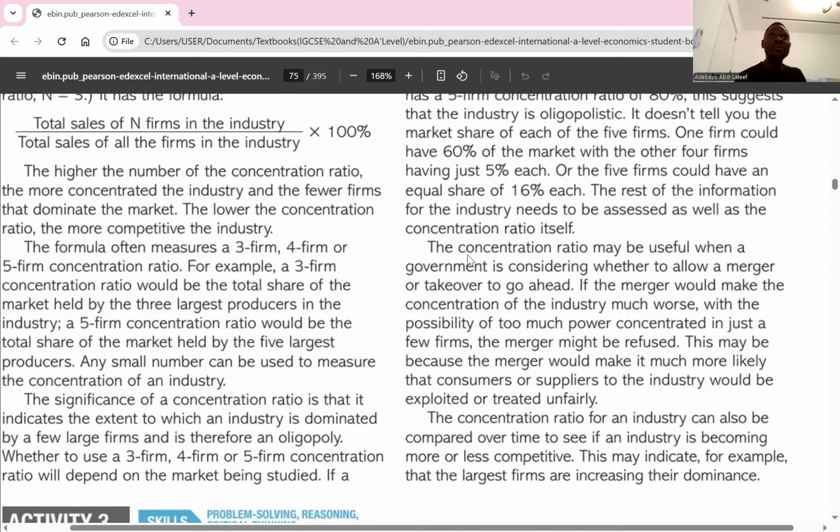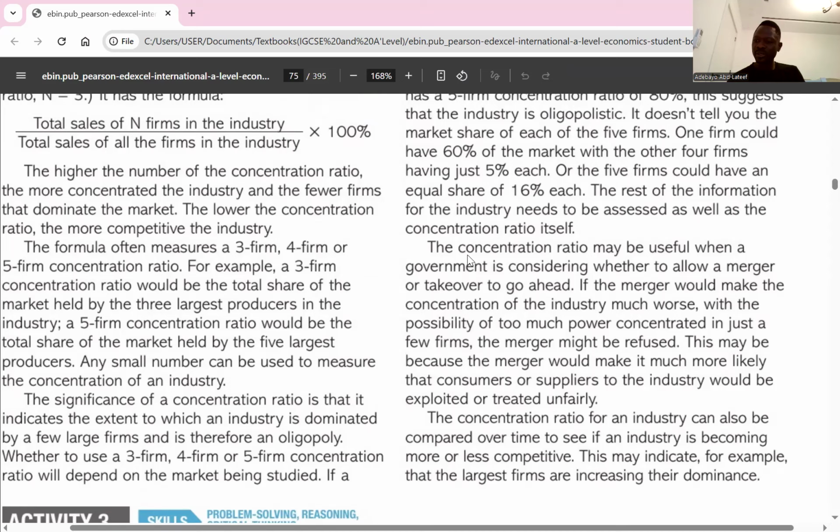Because if new firms can compete with large firms in that market, that means the concentration ratio is likely to fall. But when we are calculating the CR, we don't take into consideration new entrants and their potential competitiveness with the large firms. I think the point is clear.